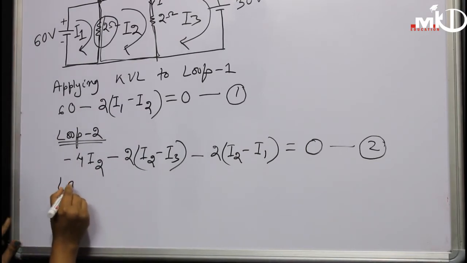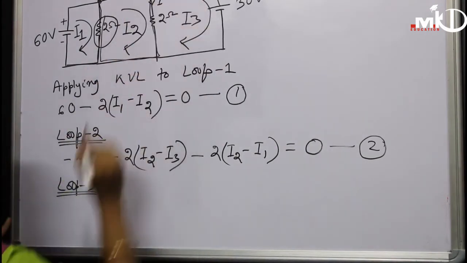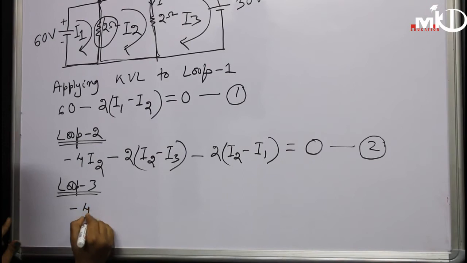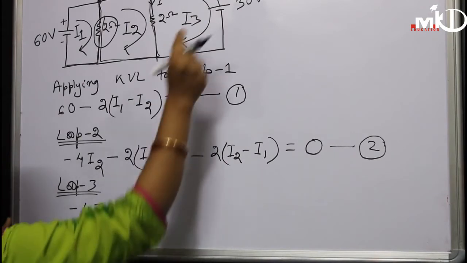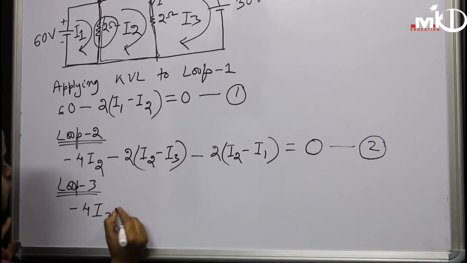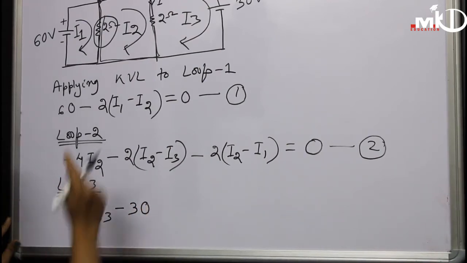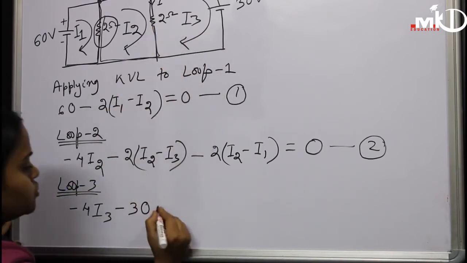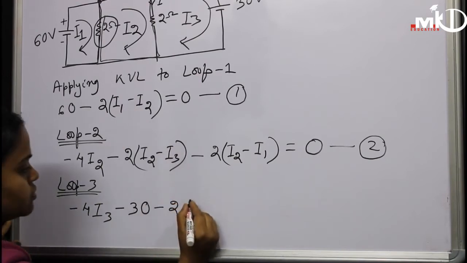Then applying KVL to loop 3, this loop. Here we have one resistor, that is 4 ohm, so minus 4 I3. Then we have this 30 volt source. It is from positive to negative, so it should be negative, a fall in potential. Minus 30. Then this one should be 2 into (I3 minus I2).